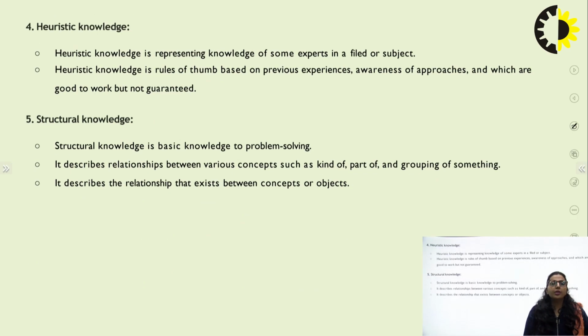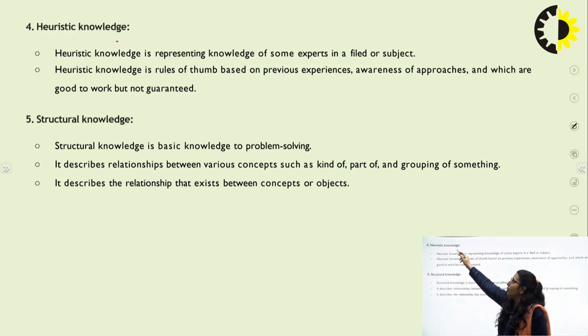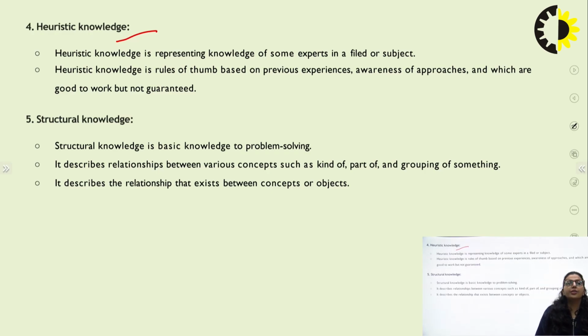Now heuristic knowledge is representing the knowledge of an expert in any field or any subject. For example, as we know, every teacher is an expert in a particular subject, so if we are representing that teacher or that person, then we need to represent it using heuristic knowledge.